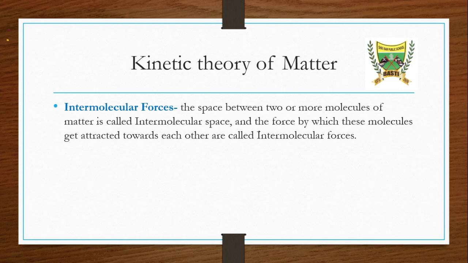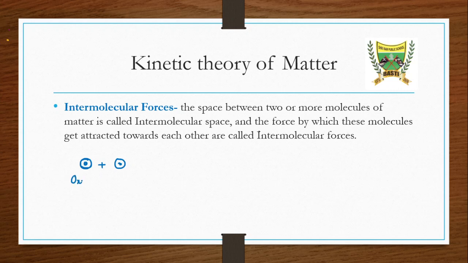They form a molecule. Suppose that we have taken one atom and another atom. We have combined two atoms of, suppose, oxygen gas.